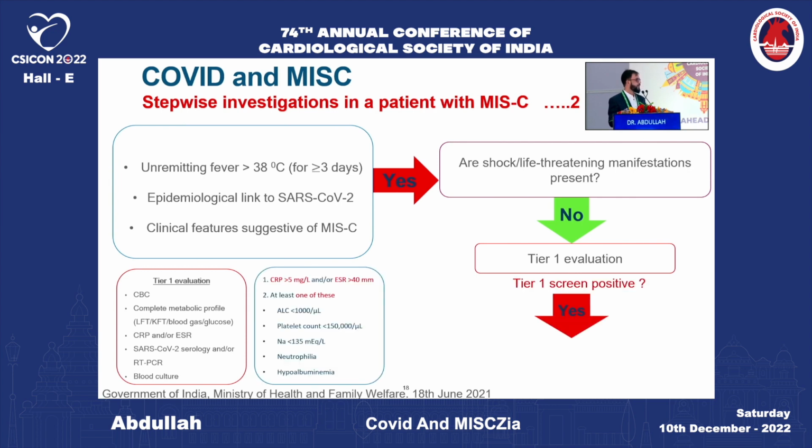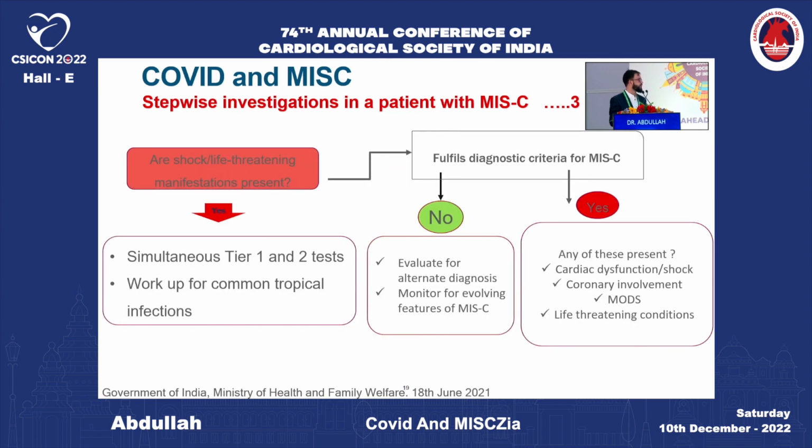If the screen is positive, like if CRP is more than 5 or ESR is more than 40, and one of these is present: ALC less than 1000, thrombocytopenia, hyponatremia, neutrophilia, or hypoalbuminemia, then we should proceed to the tier 2 evaluation, which was discussed previously. And if the patient has shock-like features to start with, then simultaneously we should order this whole battery of investigations, and in addition work up for common tropical infections.